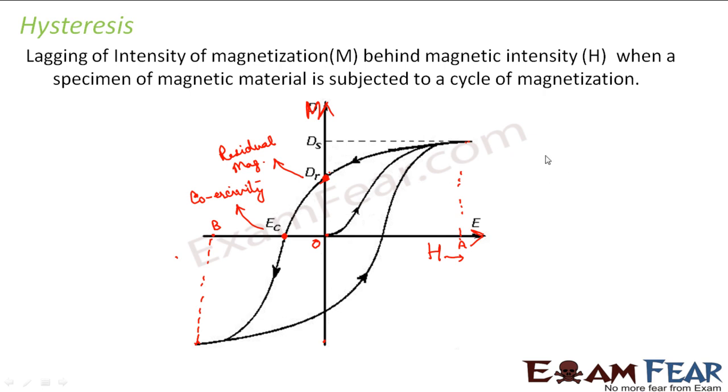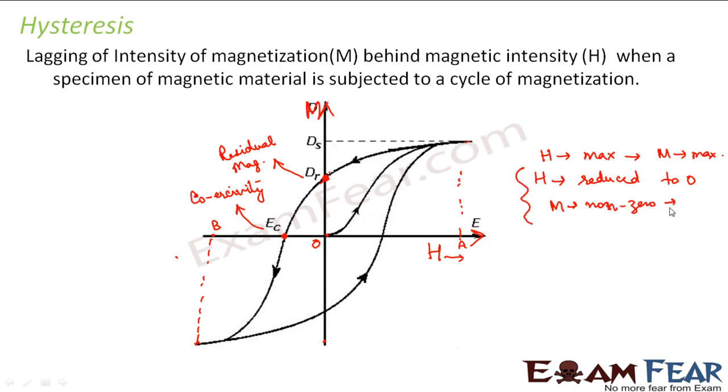So from this, what did we observe? When H is increased to maximum, the magnetization also increases and reaches a maximum value. After that, as H is reduced from maximum to 0, corresponding to that, M has a non-zero value, which is known as retentivity or residual magnetism. Right? So this was first, this is second.